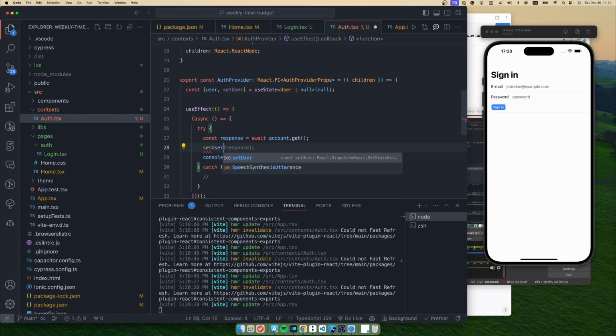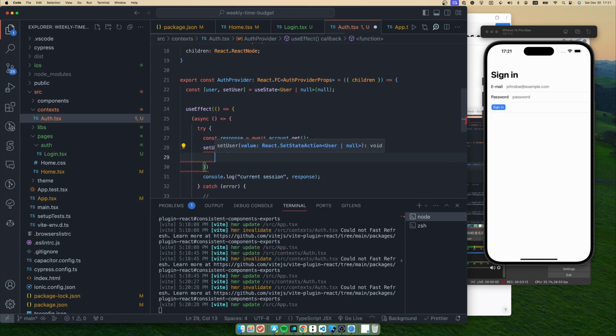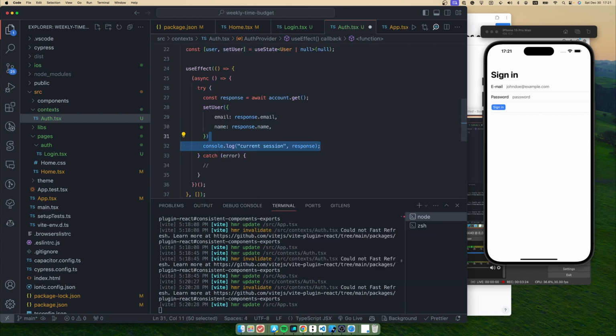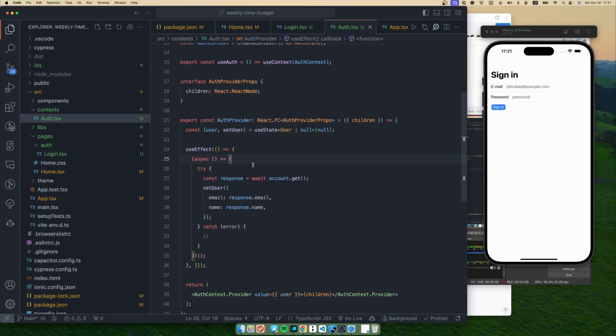So let's try to set the user. We will put the email from the response, and also we will put the username to the state, and then we will save that. Okay.